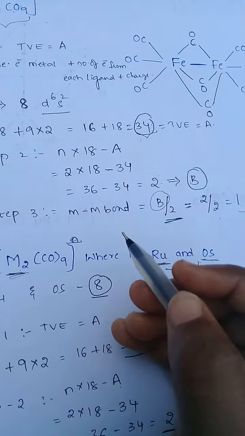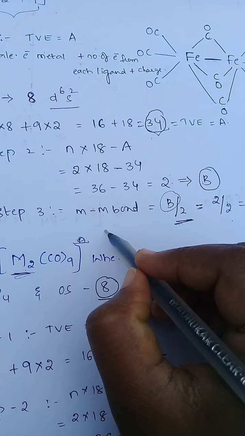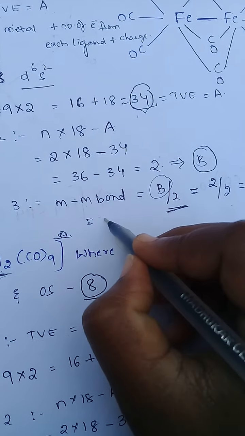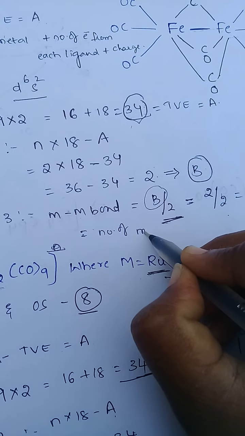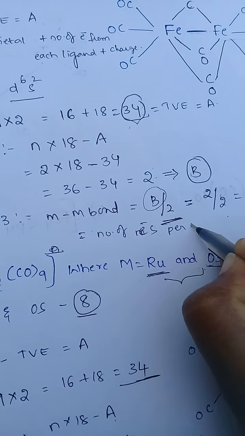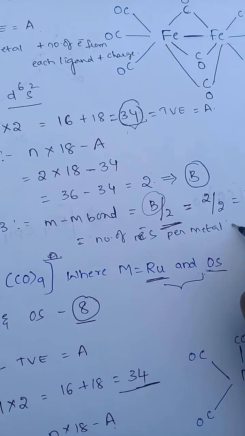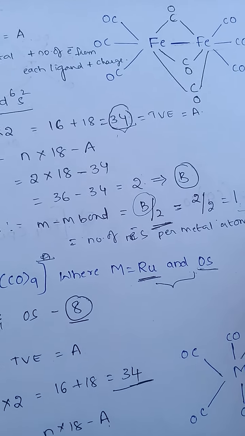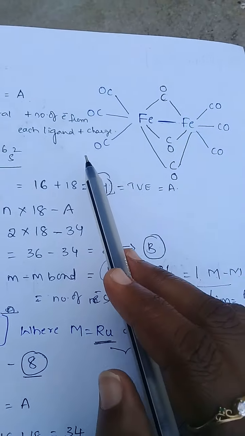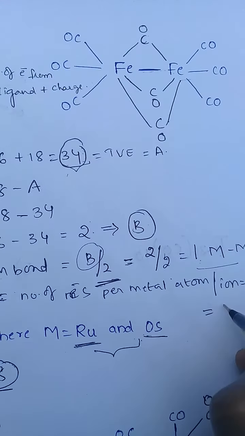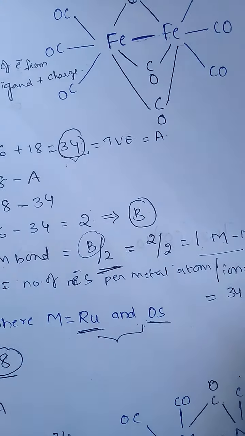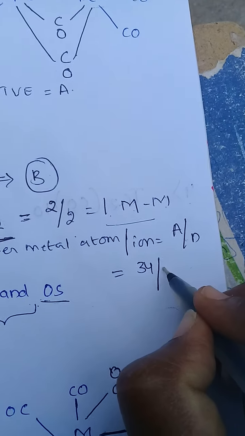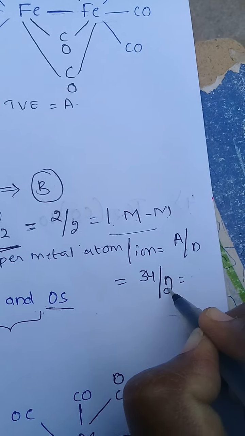And now we see here, number of electrons per metal atom or ion equal to A by N. A equal to total valence electrons. See how many total valence electrons? 34. N means number of metal atoms. So N equal 2 metal atoms.